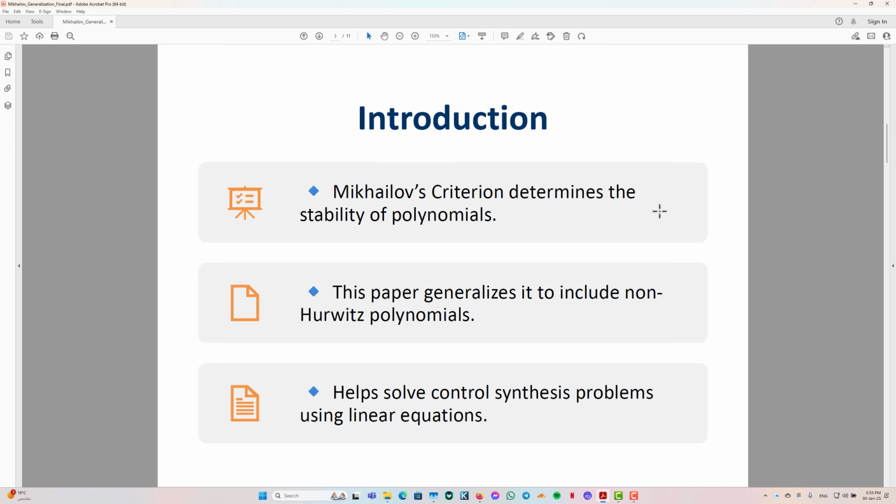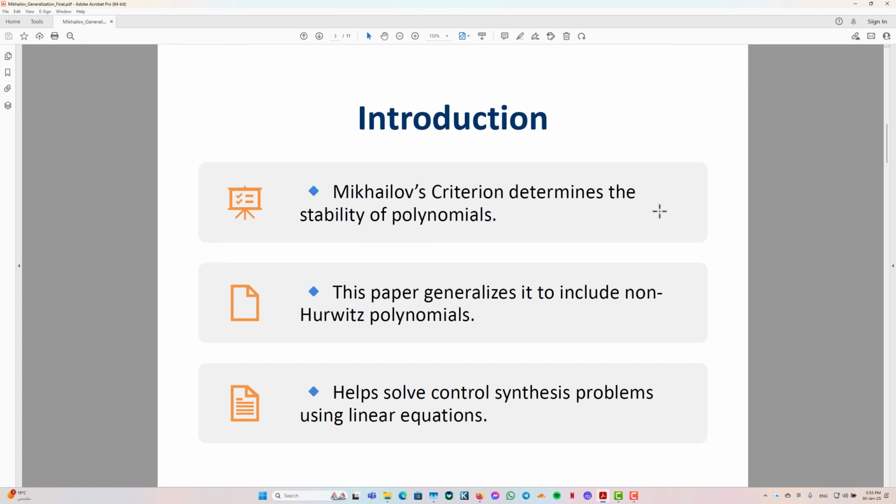As we know, the Mikhailov criterion states that the hodograph of a real nth degree Hurwitz stable polynomial turns strictly counterclockwise and goes through n quadrants as omega runs from 0 to plus infinity.